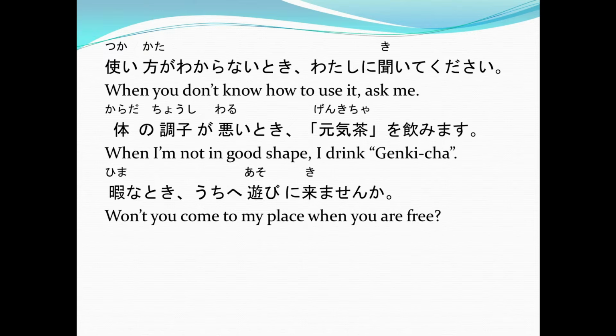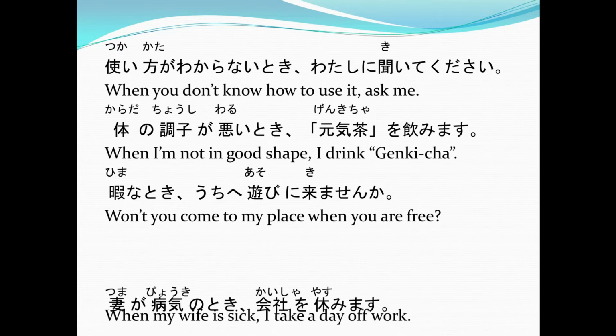So notice that we use the hima plus the na of the na adjective and then added toki. And then saying in the main sentence that uchi e asobi ni kimasen ka? Or won't you come to my place? So again, the toki means when, like in the sentence, when you are free, or hima na toki. Now last example.